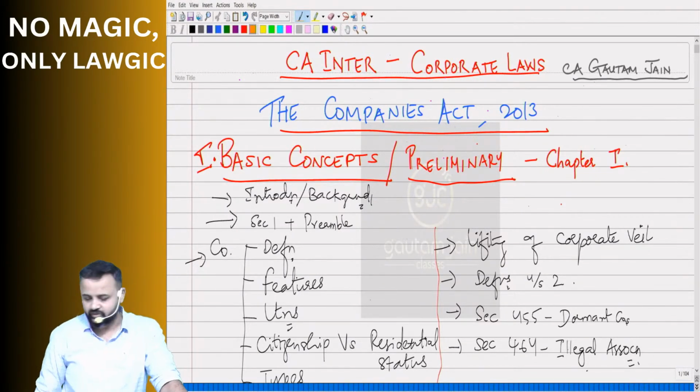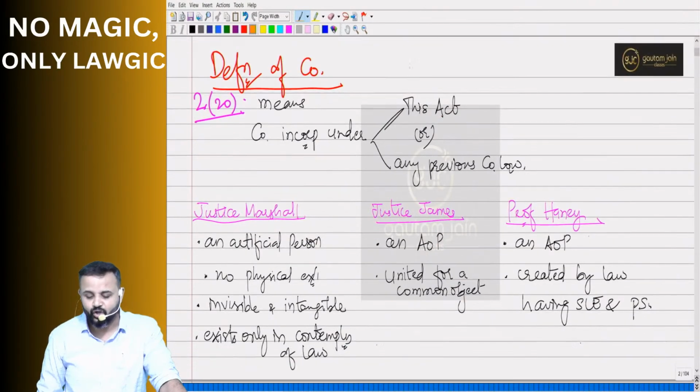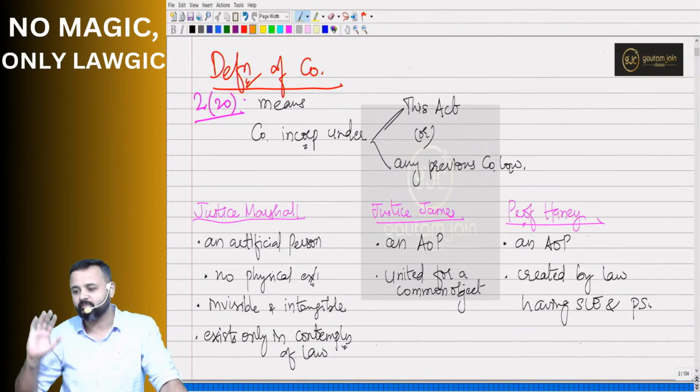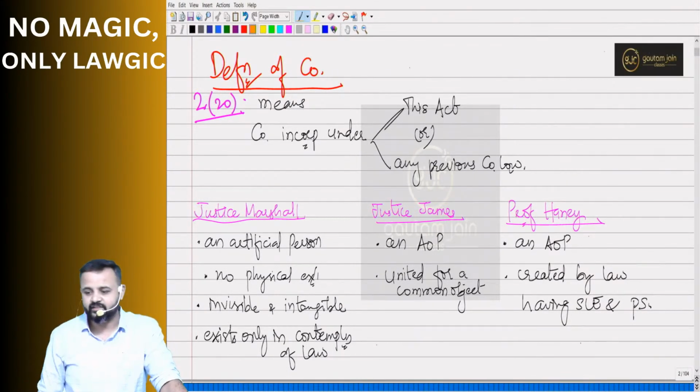So let us now try to recall what we have discussed yesterday. Definition of company given under section 2, clause 20. It says company means a company which is registered under this Act or any of the previous Companies Acts. So what does it mean?